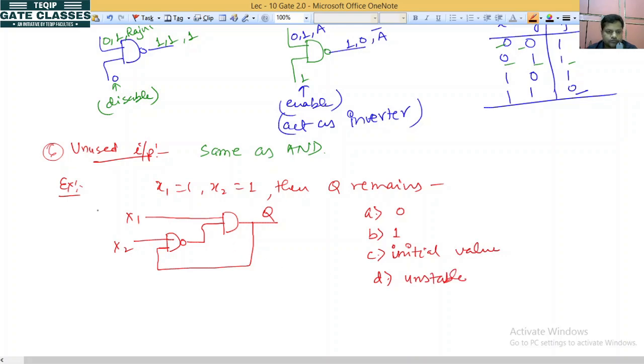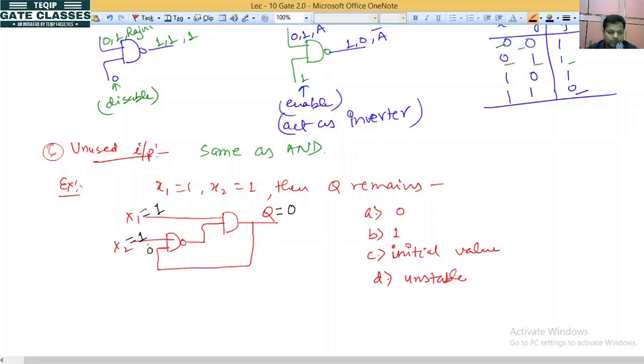Okay, pause and try this. Okay na? So let us solve this question. x1 is 1, x2 is also 1. Let the initial value of q is 0. Okay na? So what will be the value? It will come here.